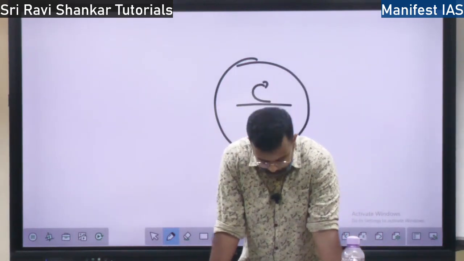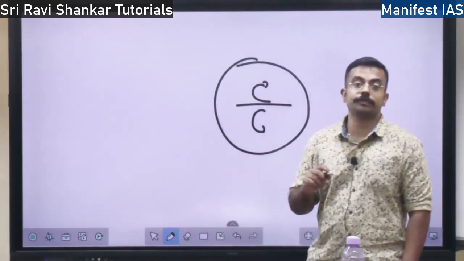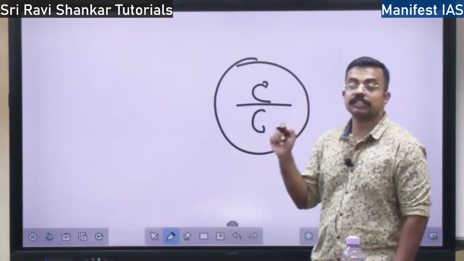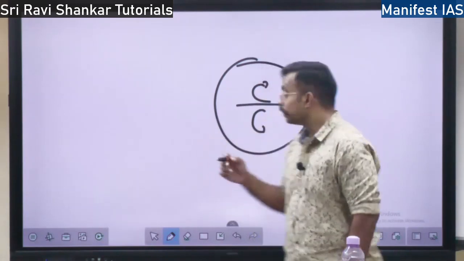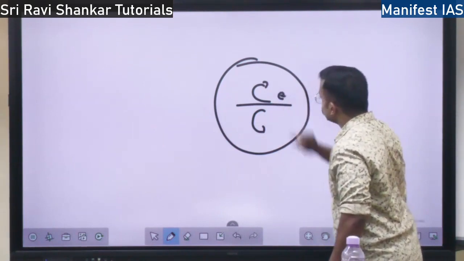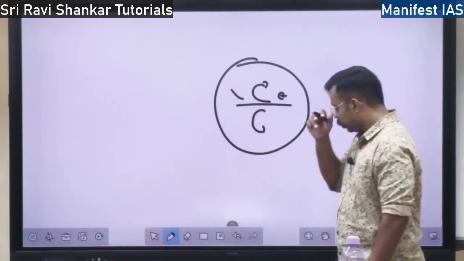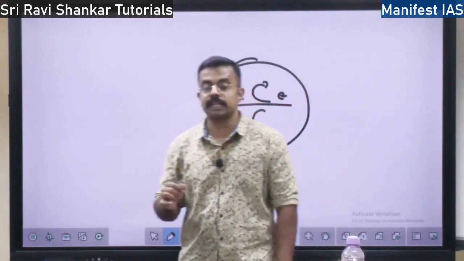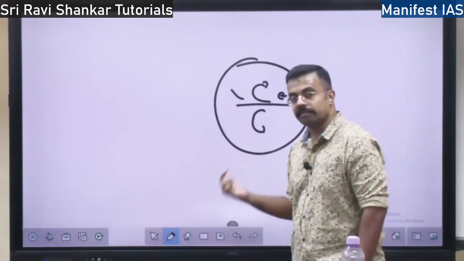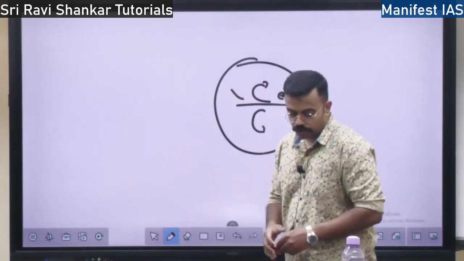So when will the Coriolis force be high? When the bending is more, the Coriolis force is said to be high. When the bending is less, the Coriolis force is said to be less. If it bends very much like this, the Coriolis force is high. If it bends just like this, the Coriolis force is low. Why does this change in the Coriolis force take place? Because of the velocity. If there is high velocity, the Coriolis force will be high, the bending will be high. If there is low velocity, the Coriolis force will be low and the bending will be lower.